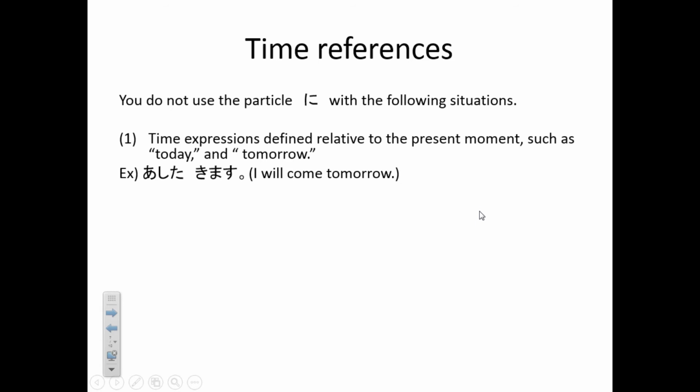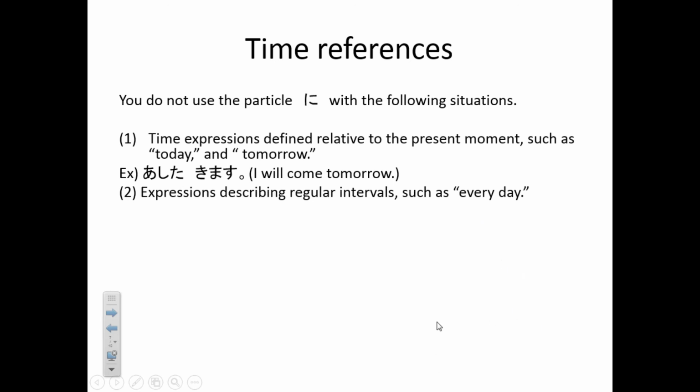Well, I'm gonna add this information for you too, but particle ni is similar to your prepositions in English. So for example, you don't say I will come on tomorrow or at tomorrow or something like that. For those cases that you don't need to put prepositions, you actually don't need particle ni for that too. So it's very similar.